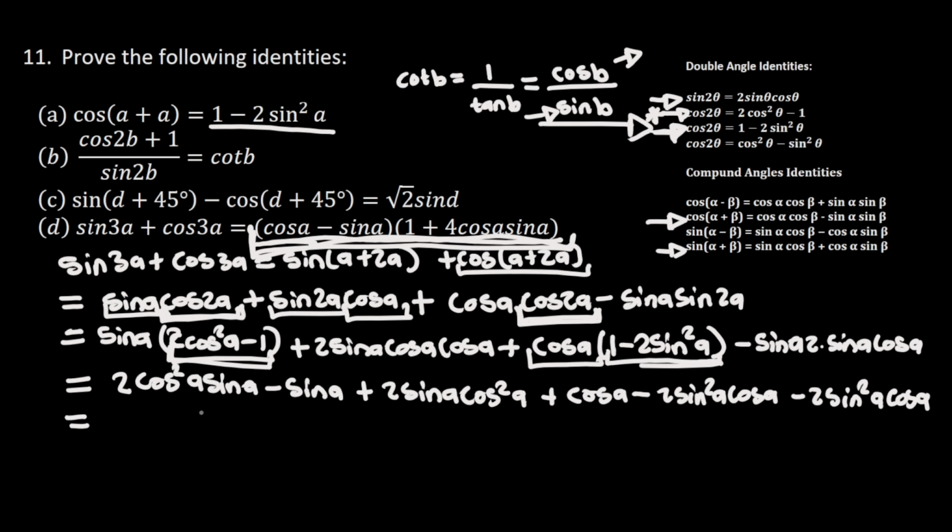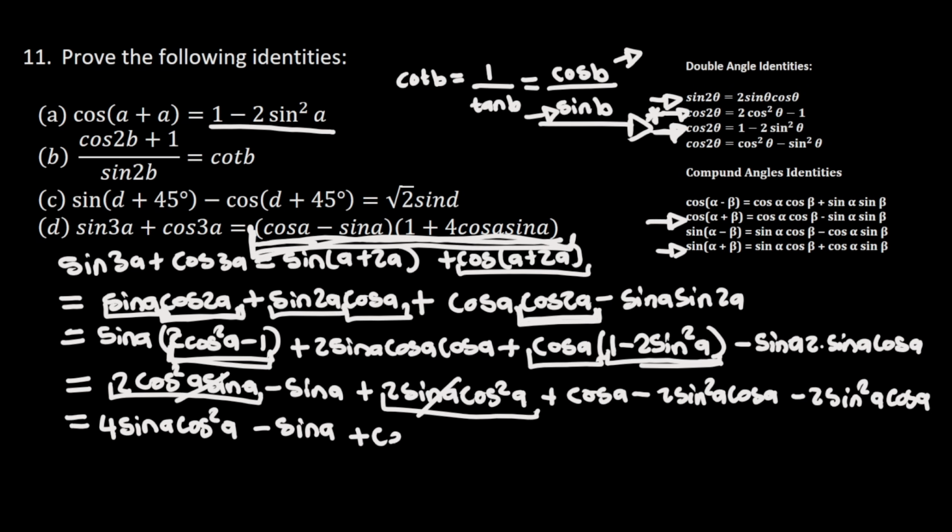And this is going to be equal to, I have this part here that is the same as this part, so I'm going to have 4 sine of a cos square of a, so I've already used this 2, and then I have this minus sine of a plus cos of a, and then these 2 are the same, so I'm going to have minus 4 sine square of a cos of a, and now I'm going to erase this part here.